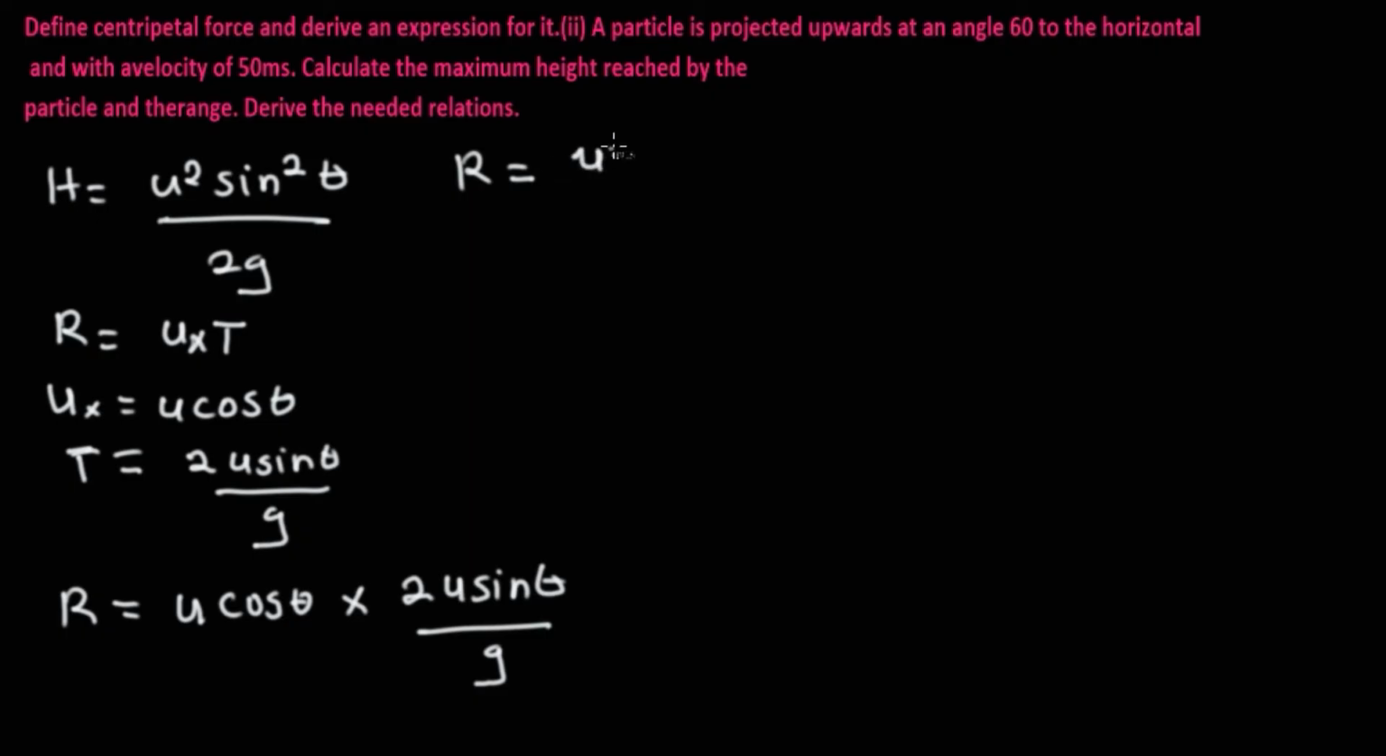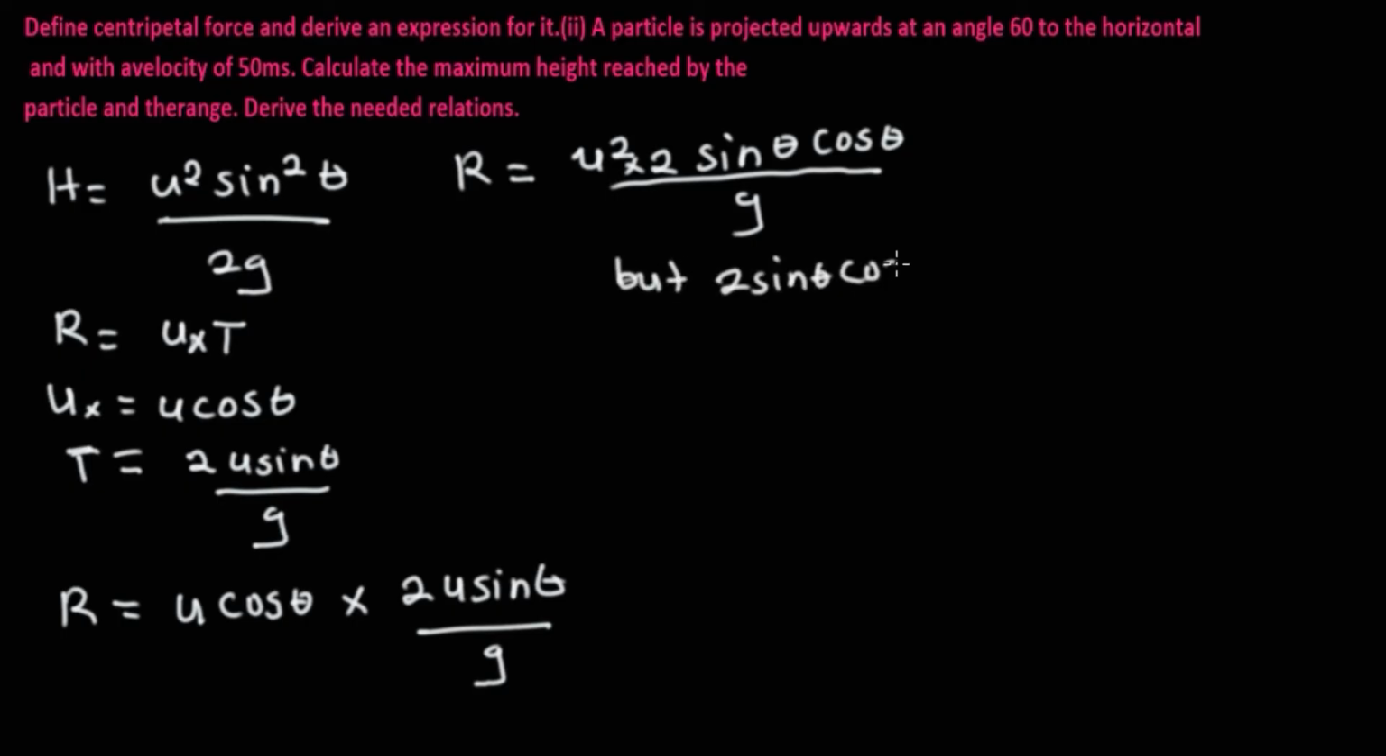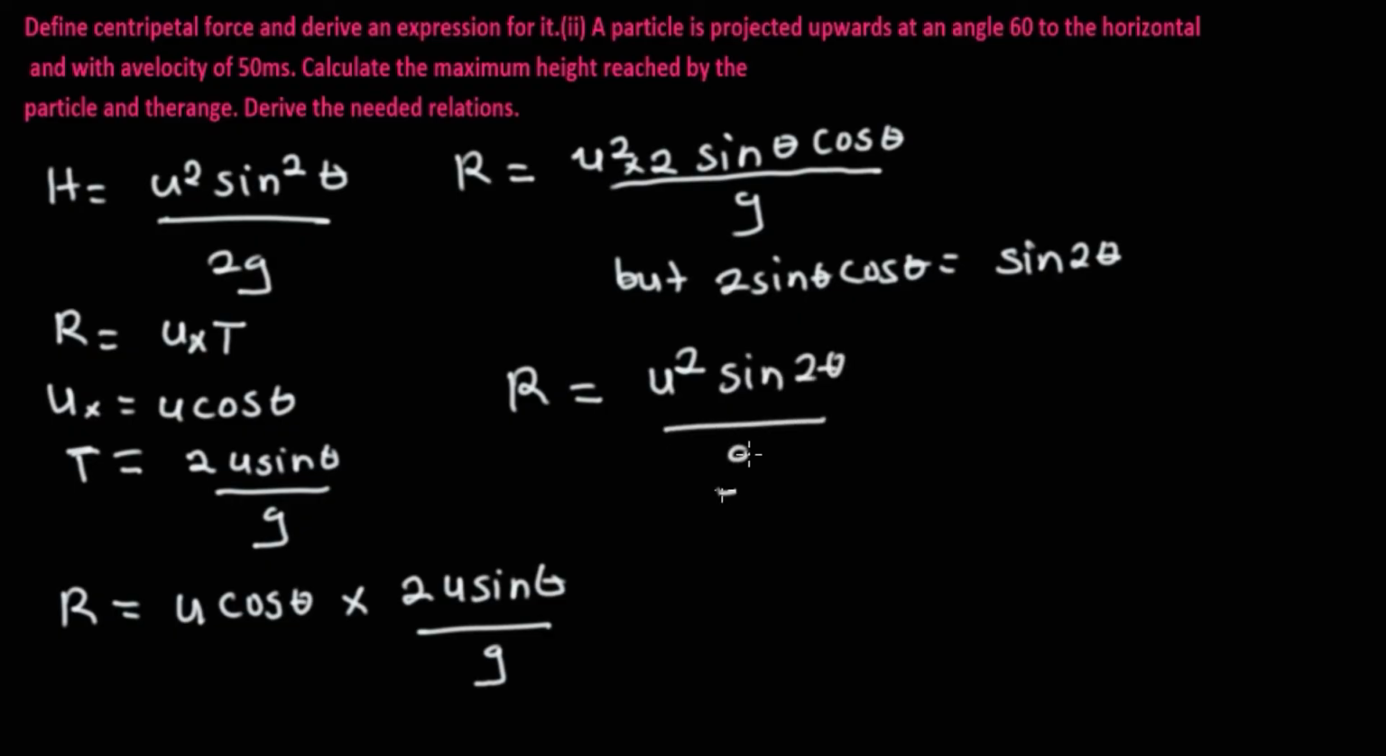Now we can rewrite this equation as R equal to u square over g multiplied by 2 sine theta cos theta. But 2 sine theta cos theta is given as sine 2 theta. You can now say R can be written as u square sine 2 theta over g. This is how to derive this particular equation.